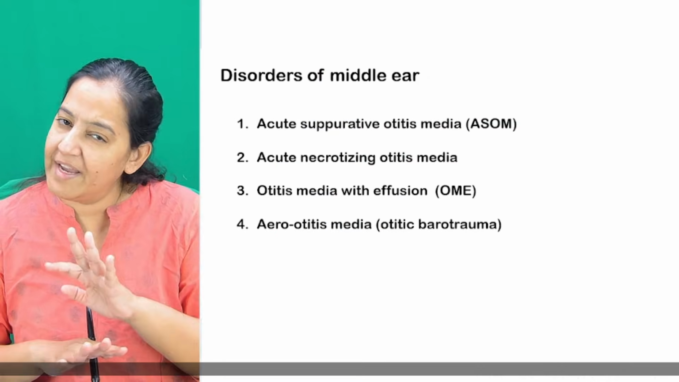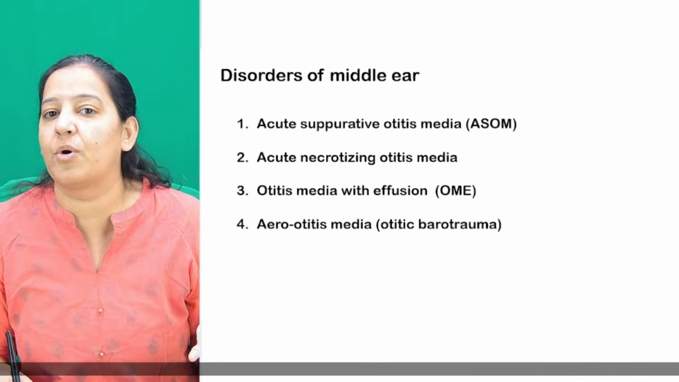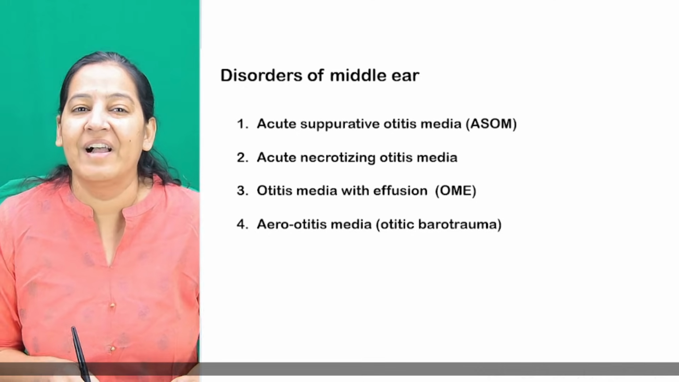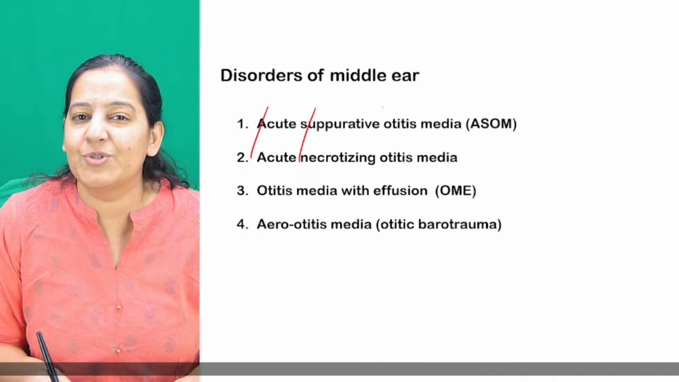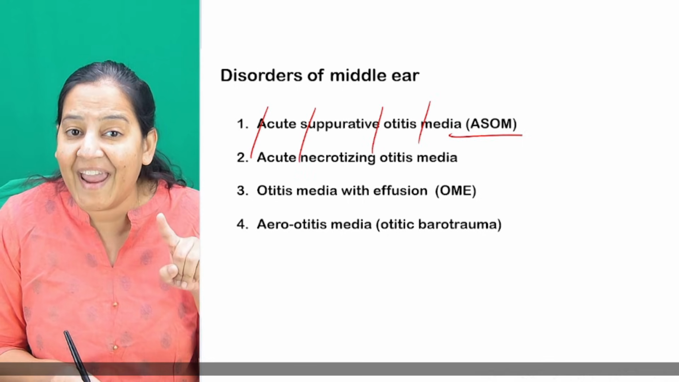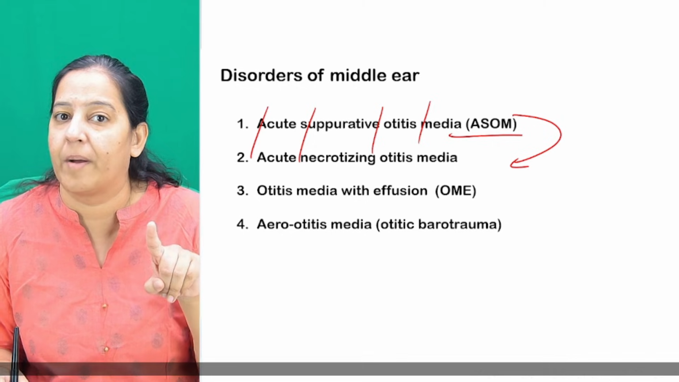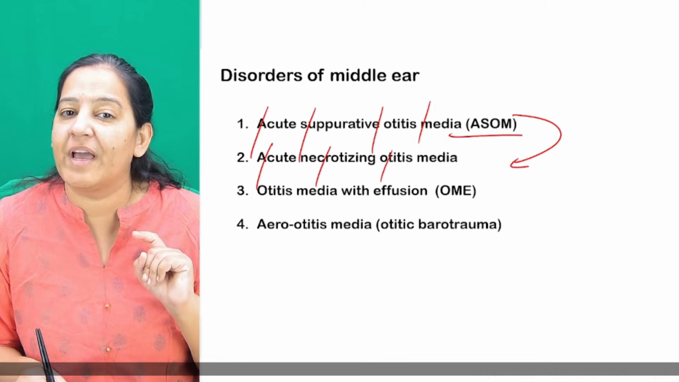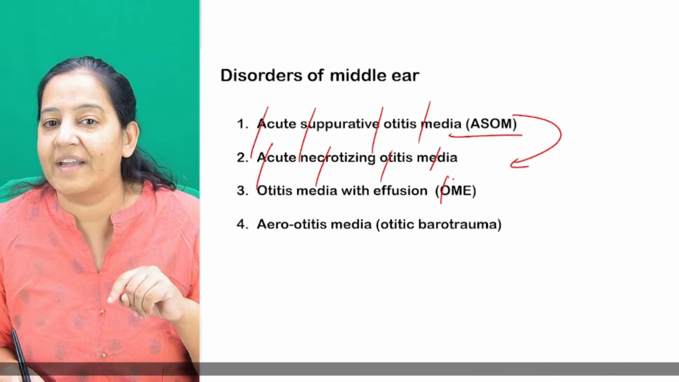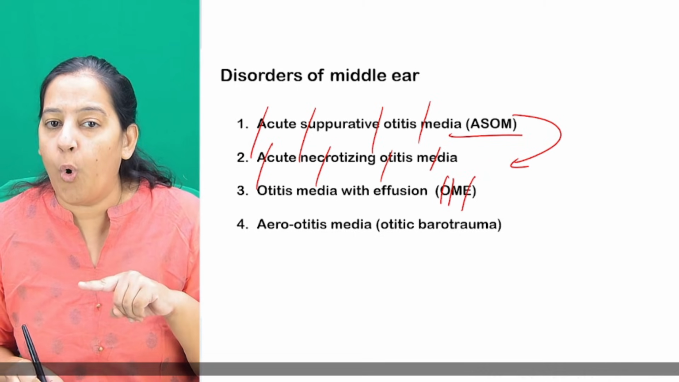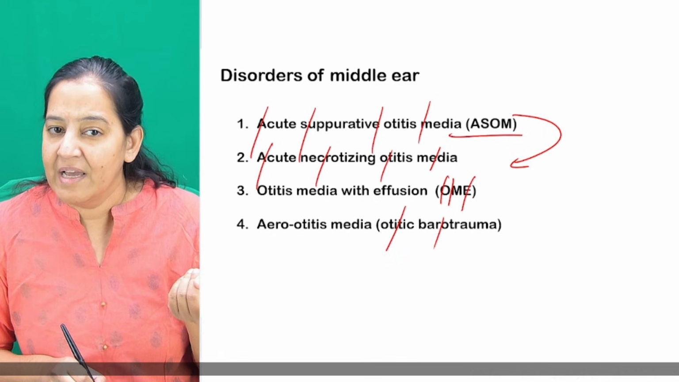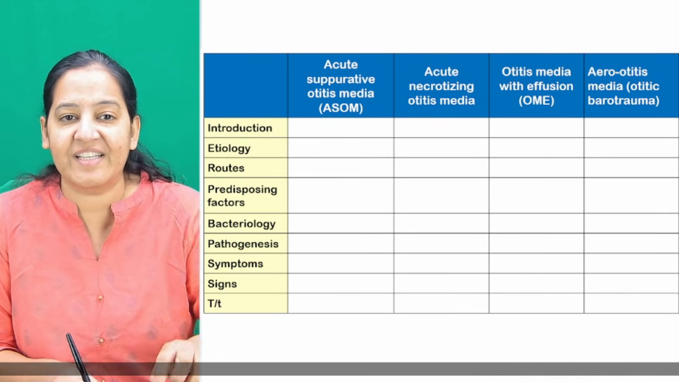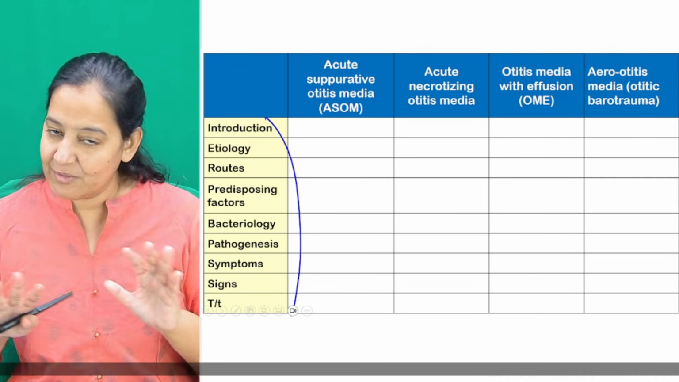Now, yesterday we already completed the acute disorders of the middle ear. I taught you 4 disorders in the form of the master chart. I taught you ASOM, that is acute suppurative otitis media. I taught you ANOM, a variant of ASOM, the hyper-exaggerated variant, acute necrotizing otitis media. I taught you otitis media with effusion and otitic barotrauma, that is aero-otitis media. So we have completed all these 4 in the form of a fixed set of headings in the master chart. I guess we are done with this.